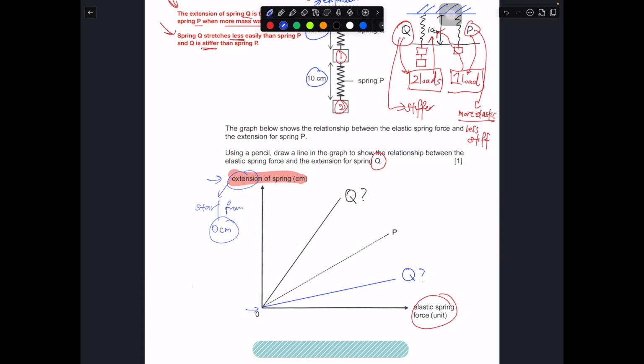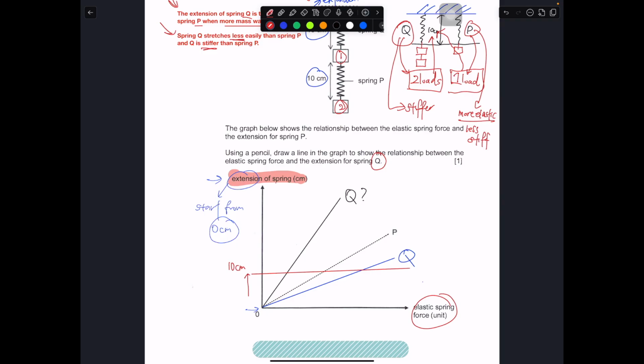To answer this correctly, maybe I just redraw this part to make it easier. After you draw these two lines, how do I do it? At the same extension, this is 10 cm.